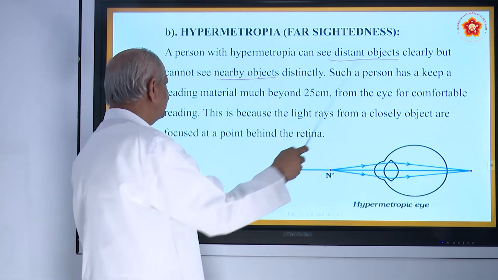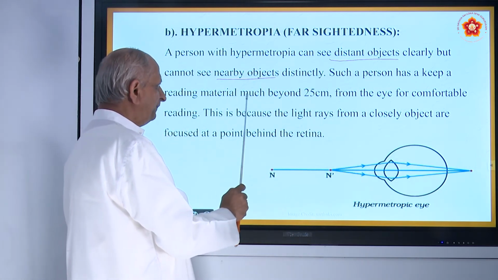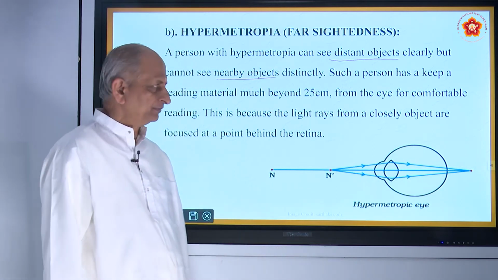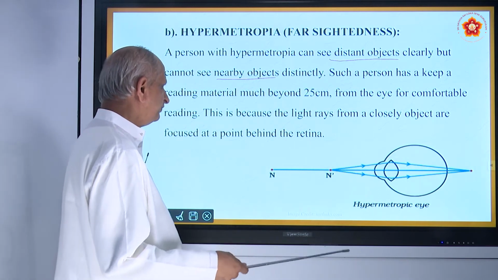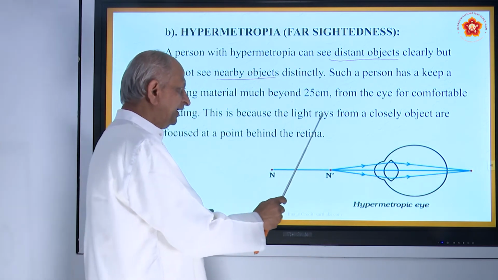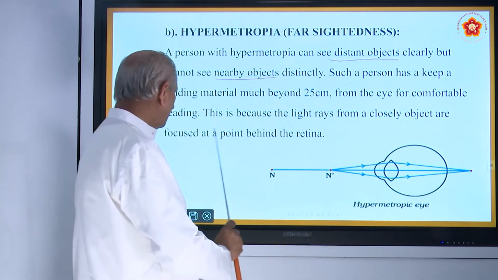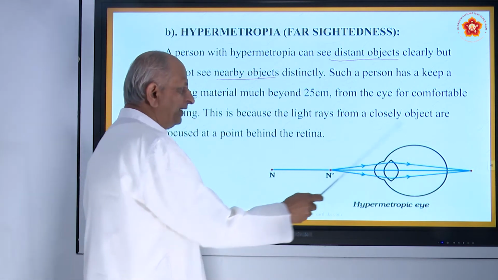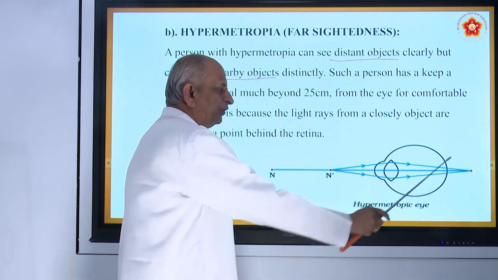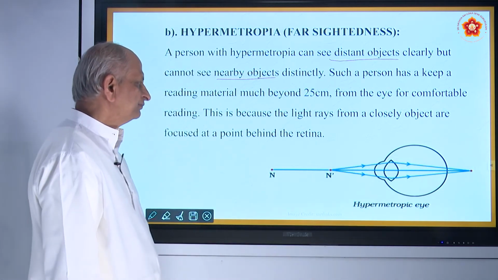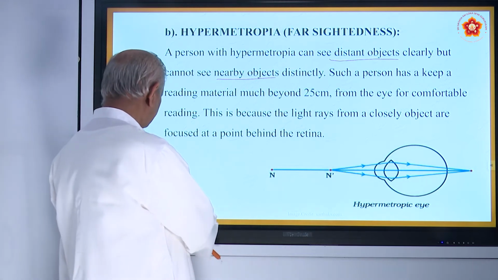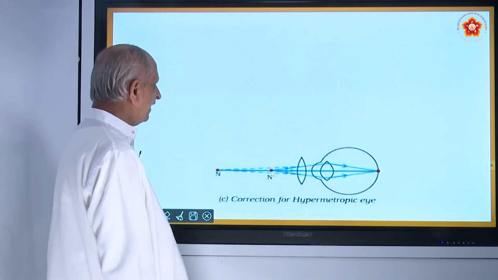Such a person has to keep reading material beyond 25 centimeters, not within 25, but beyond, from the eye for comfortable reading. This is because light rays from a close object are focused at a point behind the retina. This is the focal point and this is the focal distance. That is a defect actually, and this defect should be corrected, and let us see why it happens.